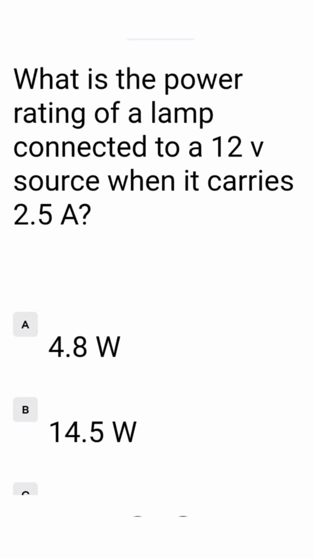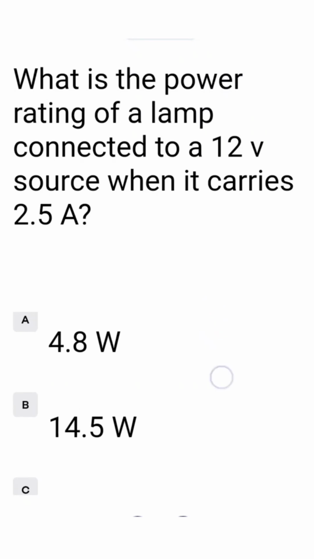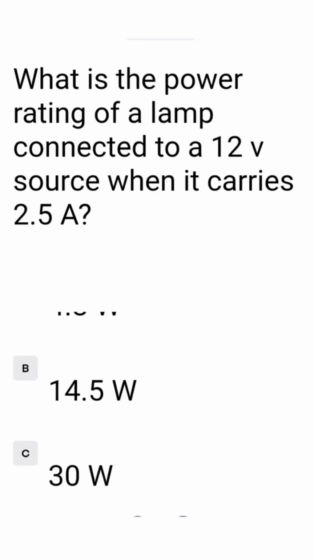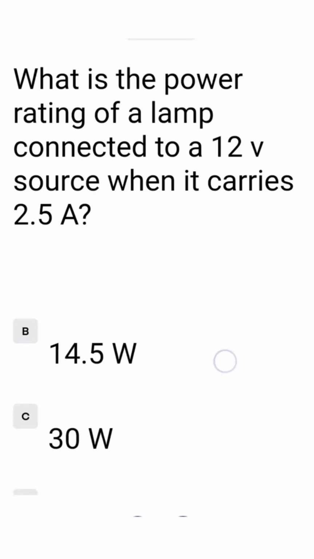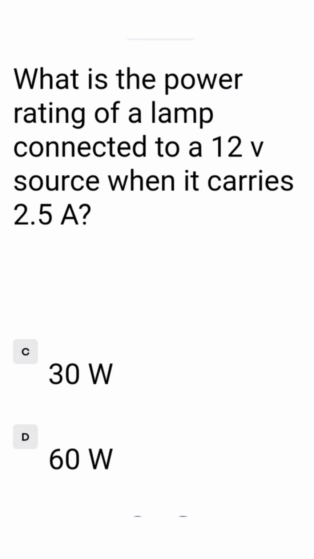The power is 30 watt. Options: A 4.8 watt, B 14.5 watt, C 30 watt, D 60 watt. The correct option is C, 30 watt. So we tick option C.